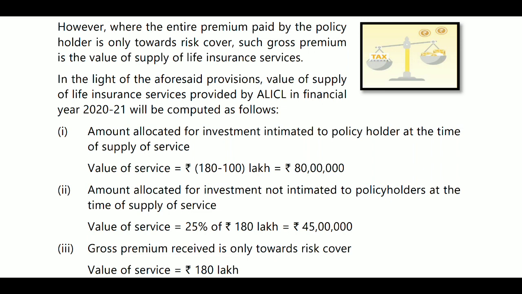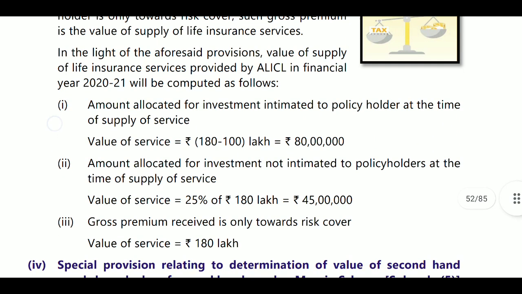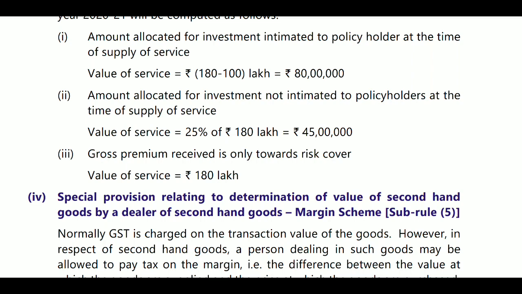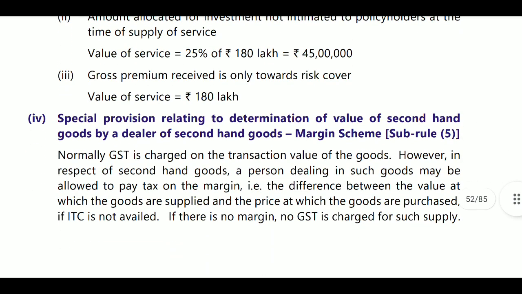Next, if it is not intimated, then it is a first year policy. So 180 lakhs into 25% will be considered. That is 45 lakhs will be the taxable value. If the total amount is towards risk, then it will be fully considered. So the total 180 lakhs will be considered as value. It will be taxable.